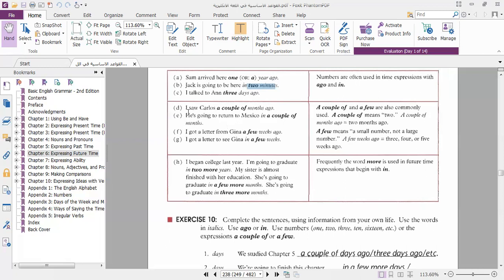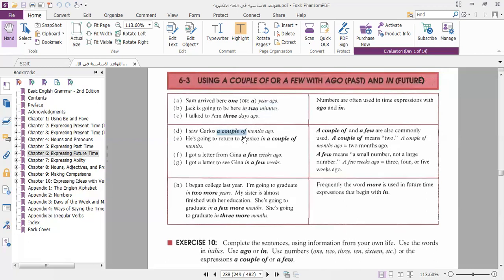Also, I saw Carlos a couple of months ago. We use a couple of months ago. So this is past, ago, and we don't use words like 2 days or 2 months, but we use a phrase like a couple.